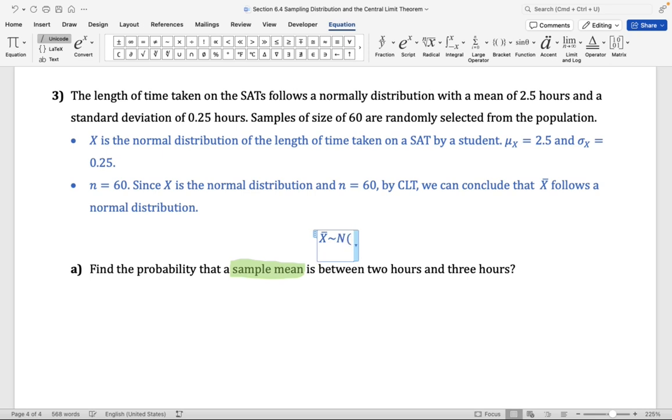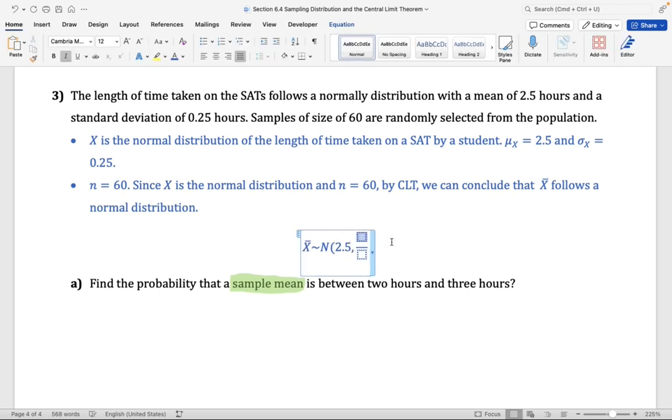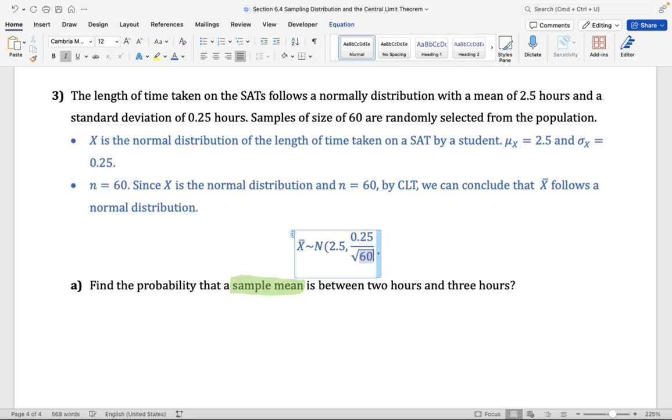So let's go ahead and write this using the notation. X bar follows a normal distribution. What is the mean of X bar? The mean of X bar is the mean of X, which is 2.5. The standard deviation of X bar is going to be the standard deviation of X, which is 0.25, divided by the square root of n. N here is 60. So we're dividing by the square root of 60.